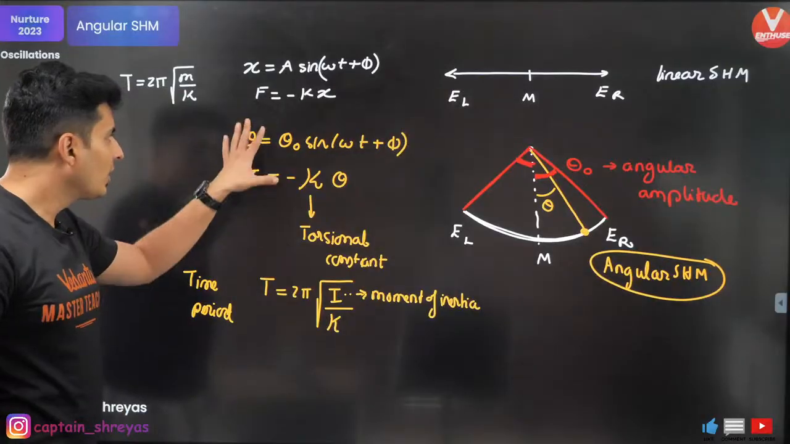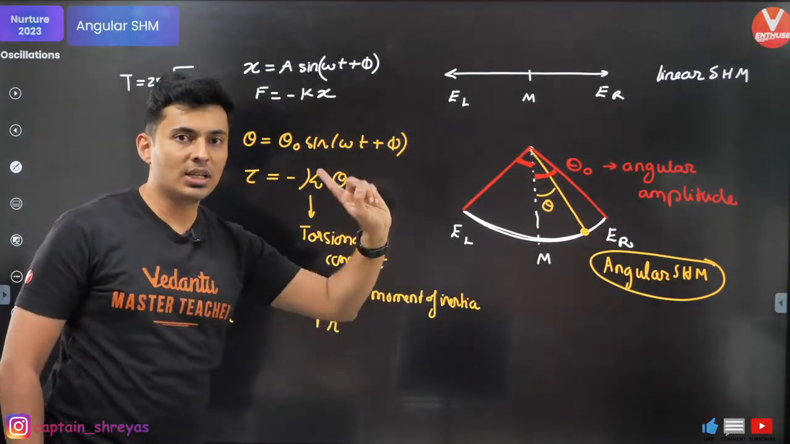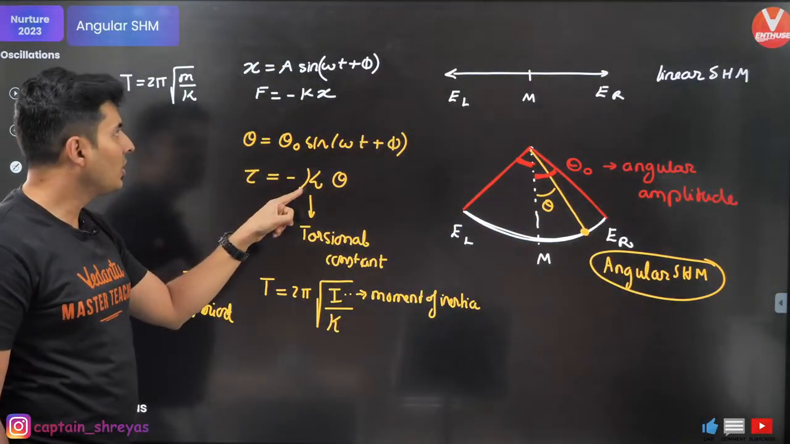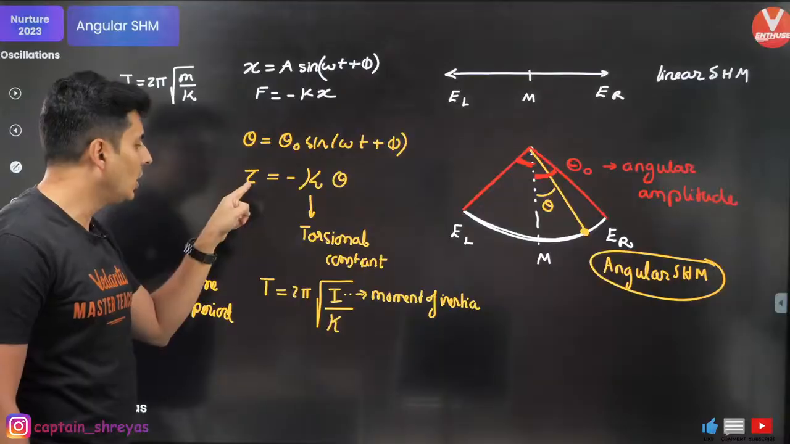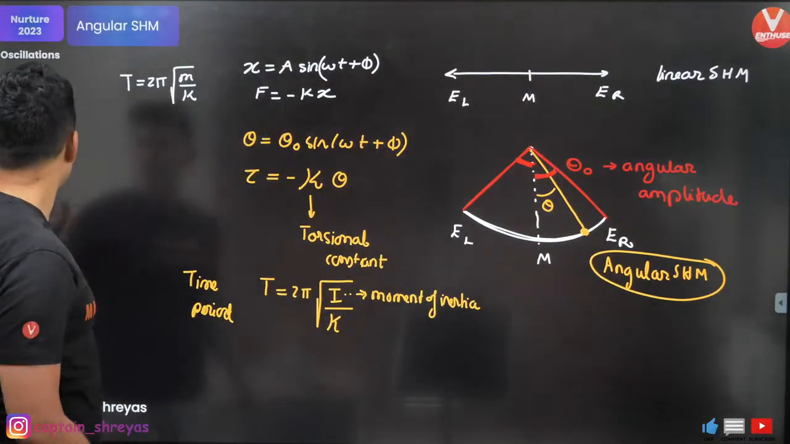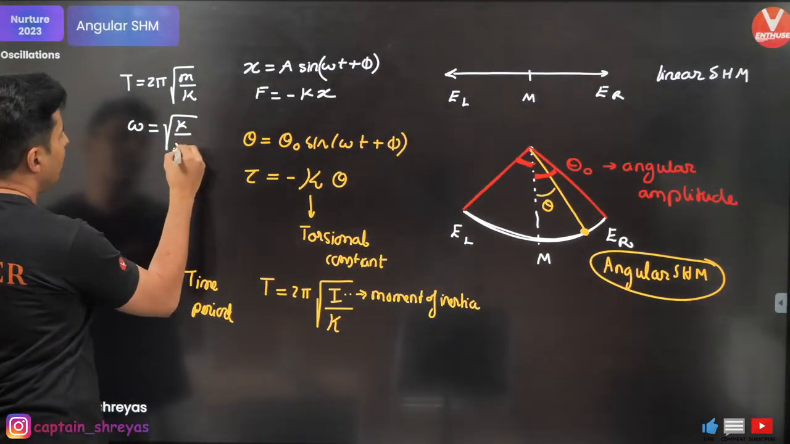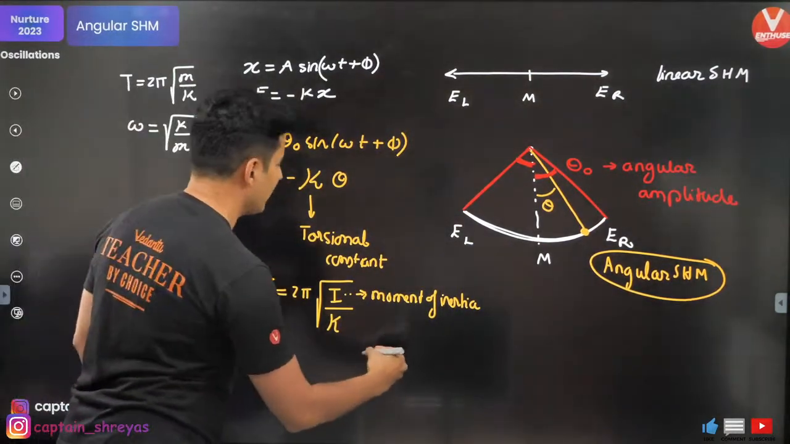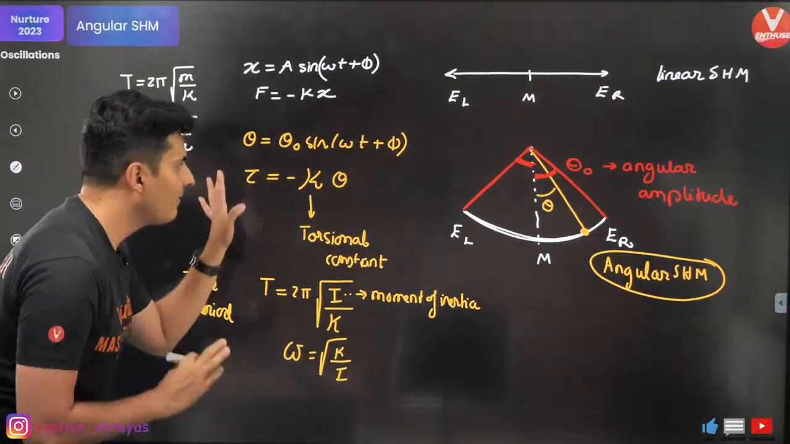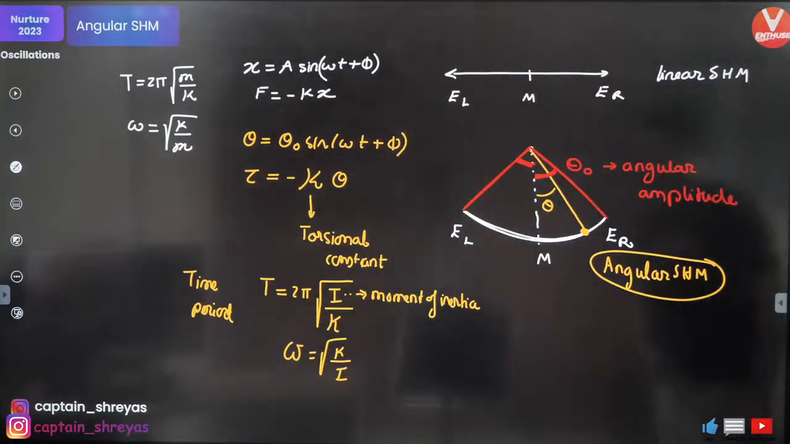This is very important. If you know these formulas, you should just know the corresponding variables. Position, angular position. Amplitude, angular amplitude. Spring constant, torsional constant. Force, torque. Mass, moment of inertia. Everything is similar. Same thing even for omega. Omega is root of k by m; here, angular frequency is root of k by moment of inertia. Everything is similar. Very good, Aishwarya. Very good, Anish.